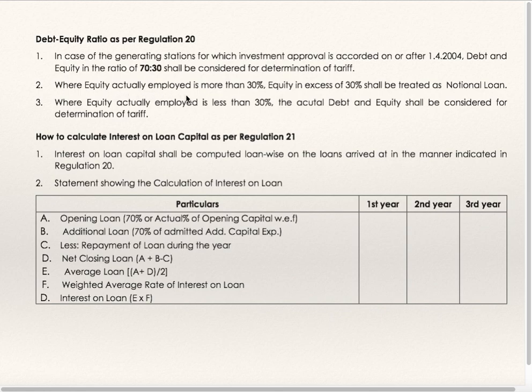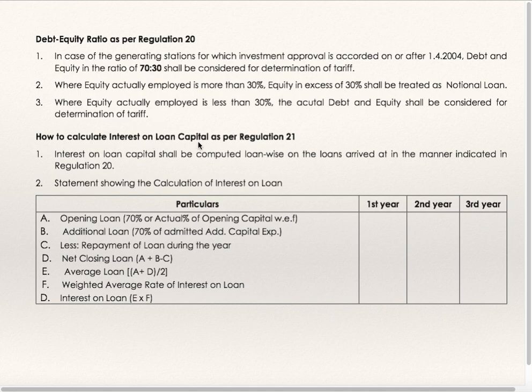Where equity actually employed is more than 30%, equity in excess of 30% shall be treated as notional loan. That means when equity is more than 30%, then the debt equity ratio is to be considered as 7:3. Where equity actually employed is less than 30%, the actual debt equity ratio shall be considered for determination of tariff.